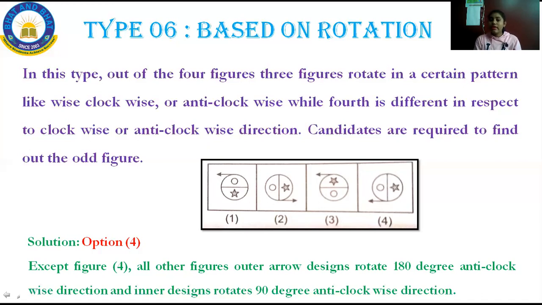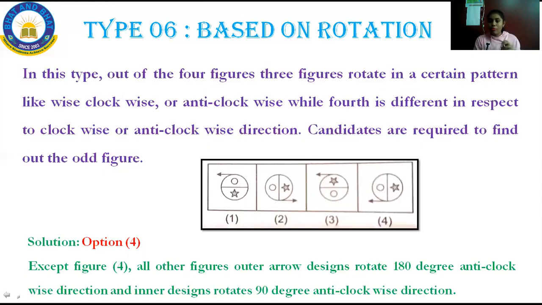Here also they will give the 4 figures. In that, 3 will be rotating in the same direction. It is based on rotation, so they will be rotating in the same direction, whether clockwise or anti-clockwise. So you have to find out which is moving in the anti-clockwise or in the reverse direction. 3 will be following the same, but 1 will be different. You have to take out the odd man out.